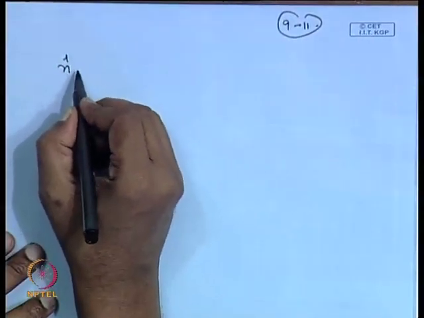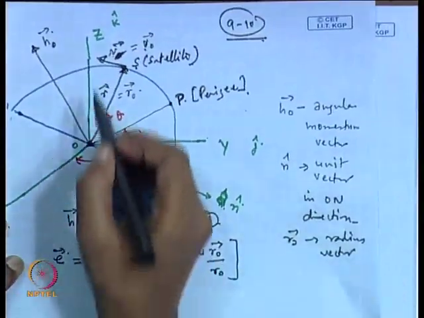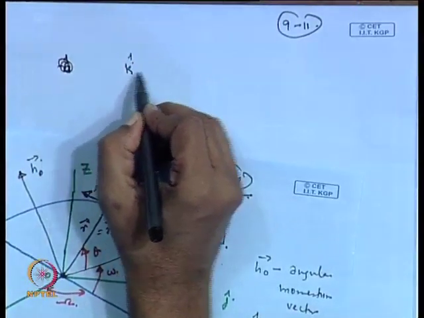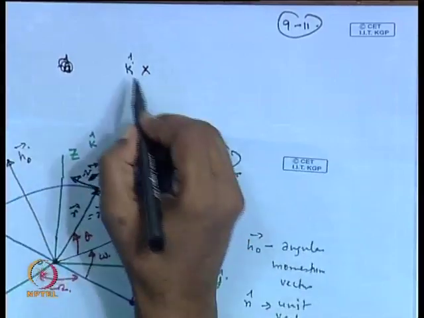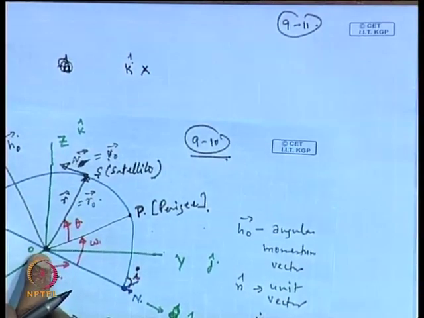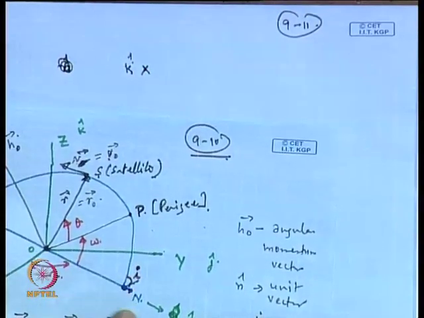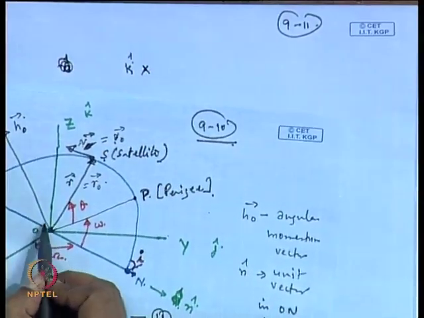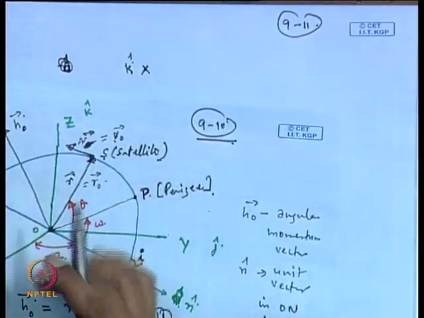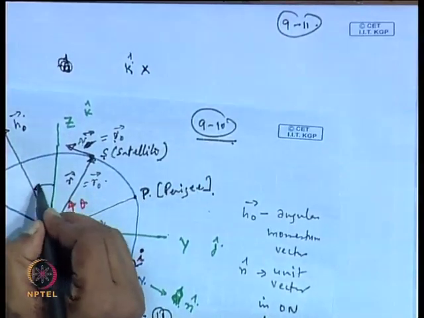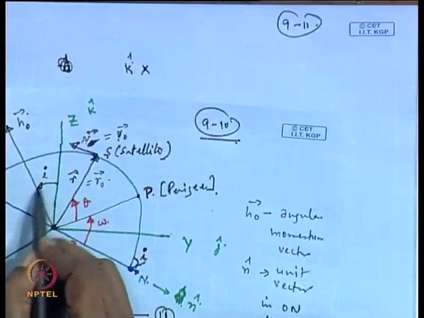Now we take the product of the unit vector k and H 0, say k cross H, to define n. The n vector lies in the orbital plane, but it is perpendicular to the k vector and also to the H vector, which is perpendicular to the orbit. As we incline the orbit, H moves from here to here by angle I, so this is also your angle of inclination.